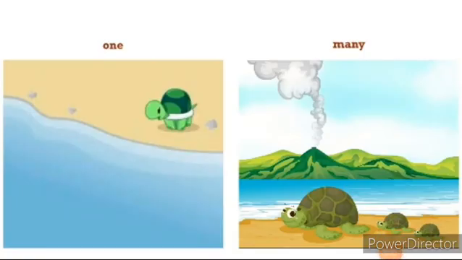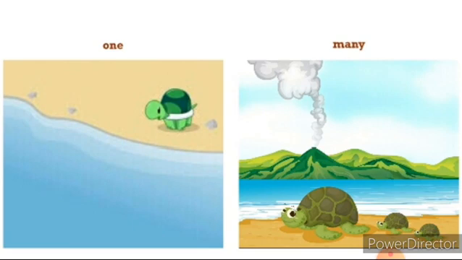Look at this image, children. What is this? Yes, it is a turtle. And we have learned in our first poem, Turtles, that first there is only one baby turtle, and that baby turtle finds friends one by one, and finally there were 5 of them. So first there is only one turtle, and finally what happened? There are 5 turtles. So look at the word. First there is only one baby turtle, and finally there were 5 baby turtles.